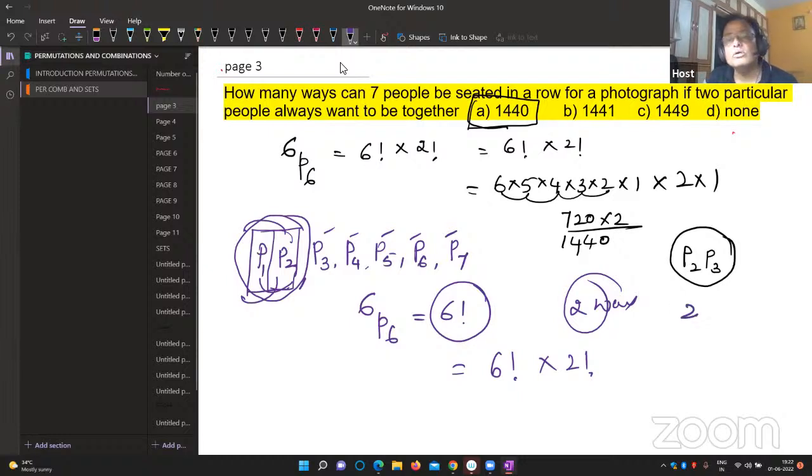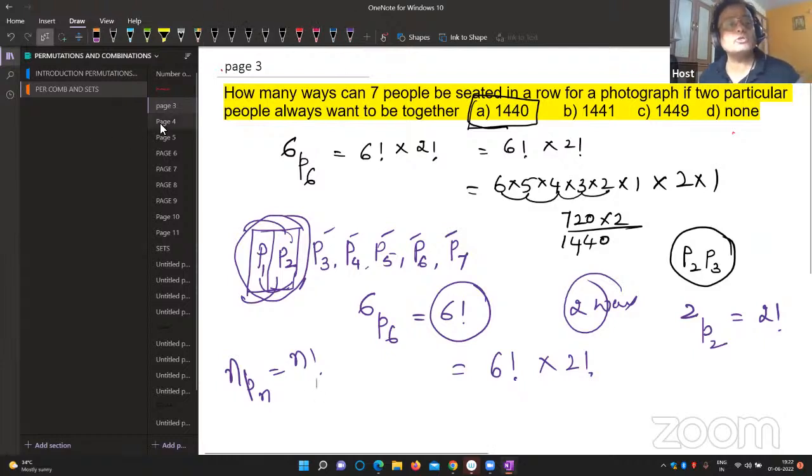That is, out of 2, we have to arrange 2, which is 2 factorial. Just now I taught you, nPn is what? n factorial. In that way, we can solve this question. Okay, look at the next question now. We'll go.